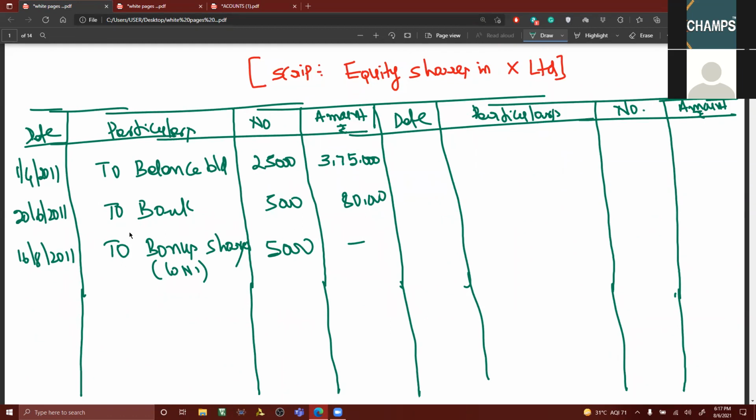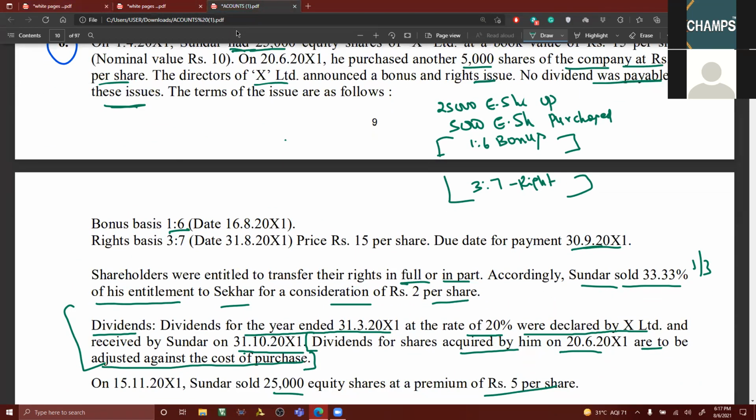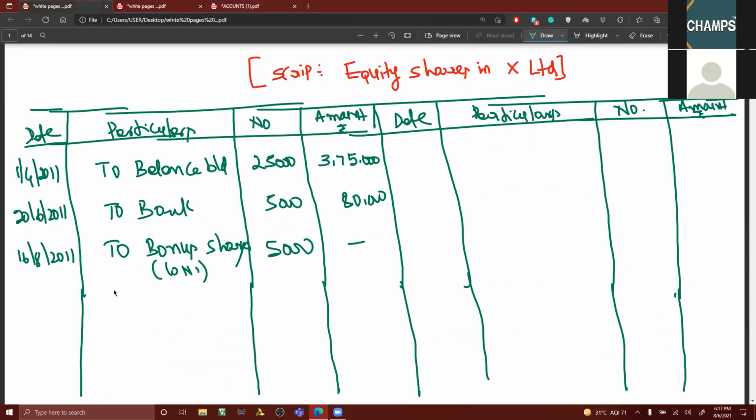Then rights shares, you can see the date is important here. Rights shares were offered on 31st, but the due date for payment is 30th September. So we need to write the due date, 30th September. We have already done that in working notes. To bank, working notes number 2 or 3.